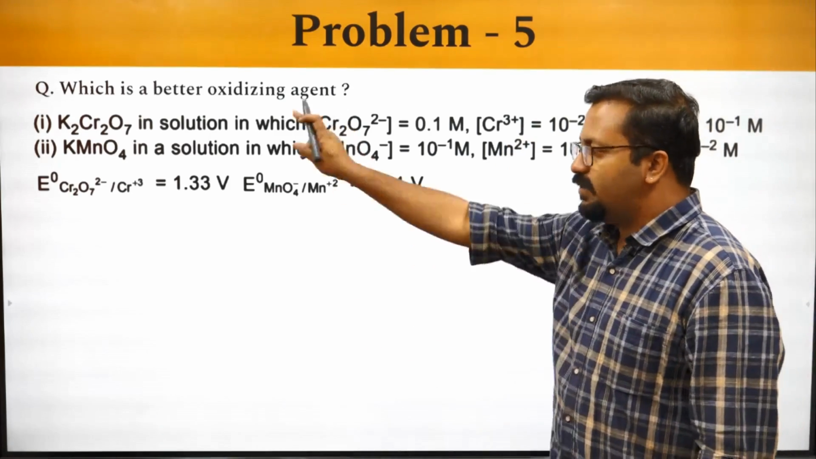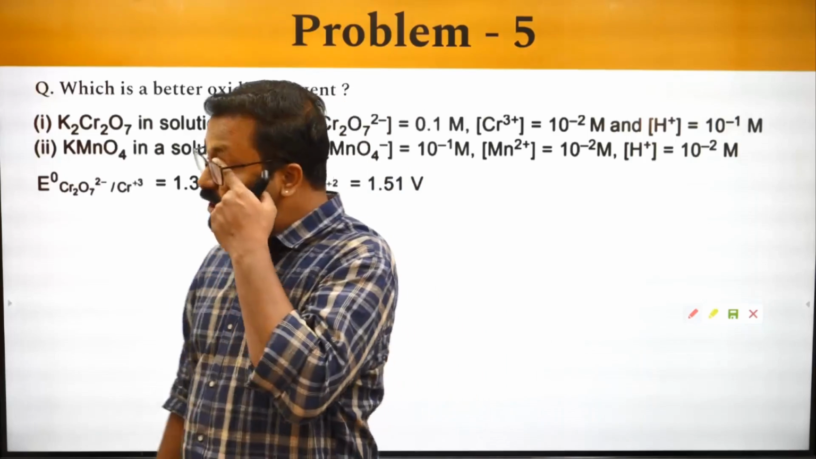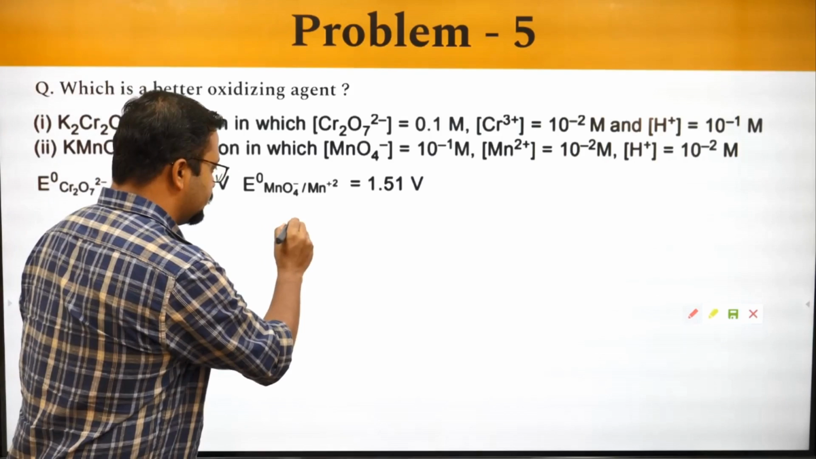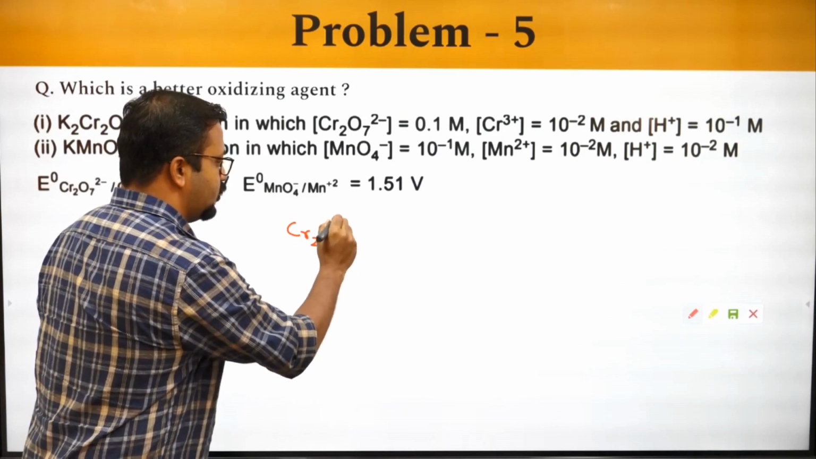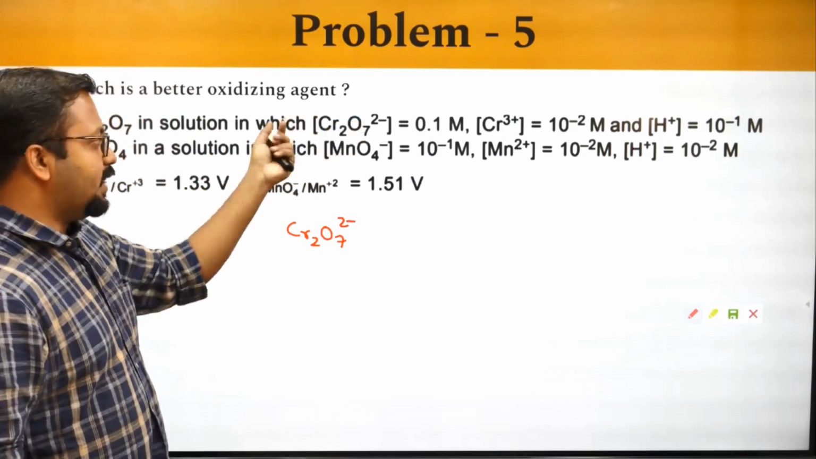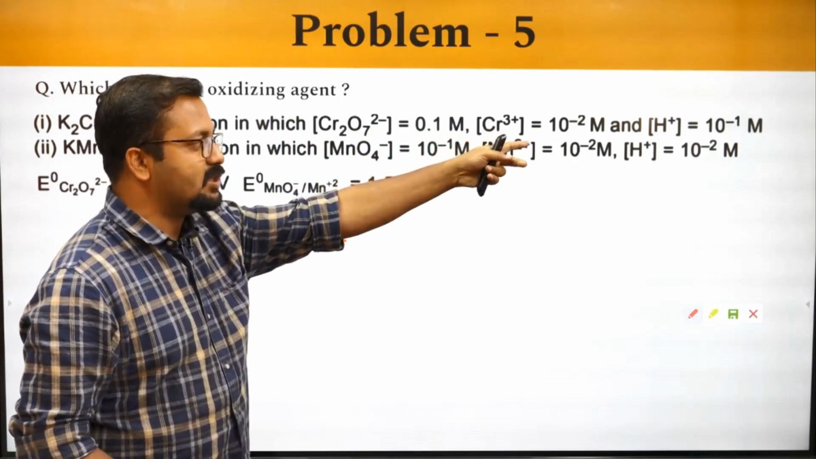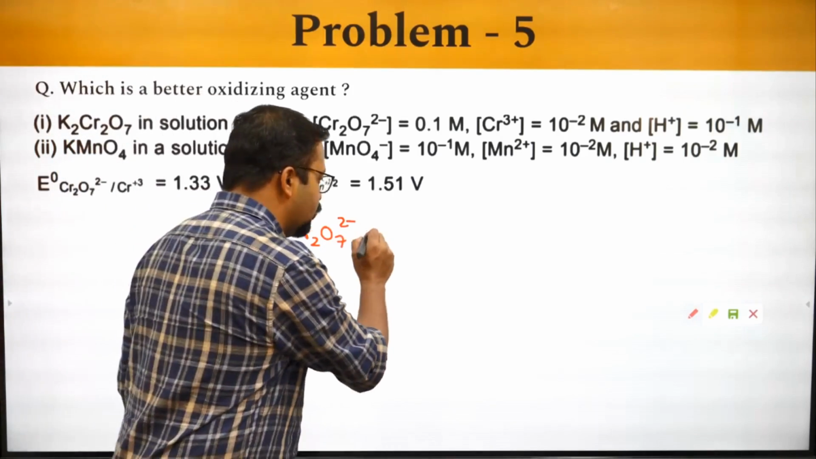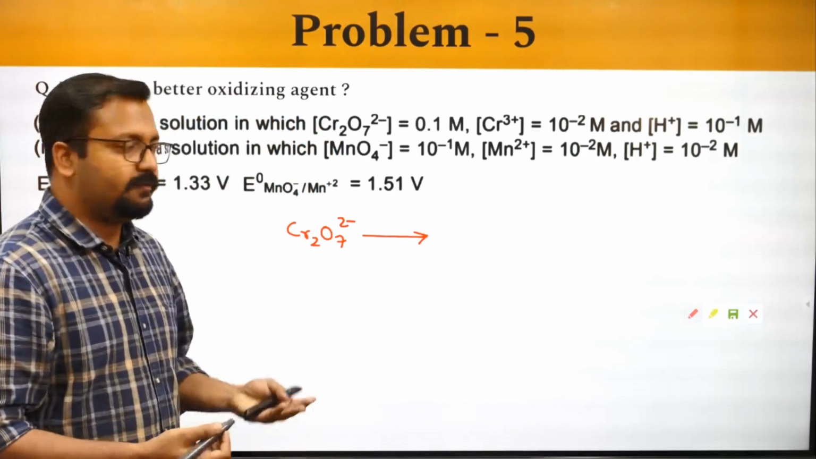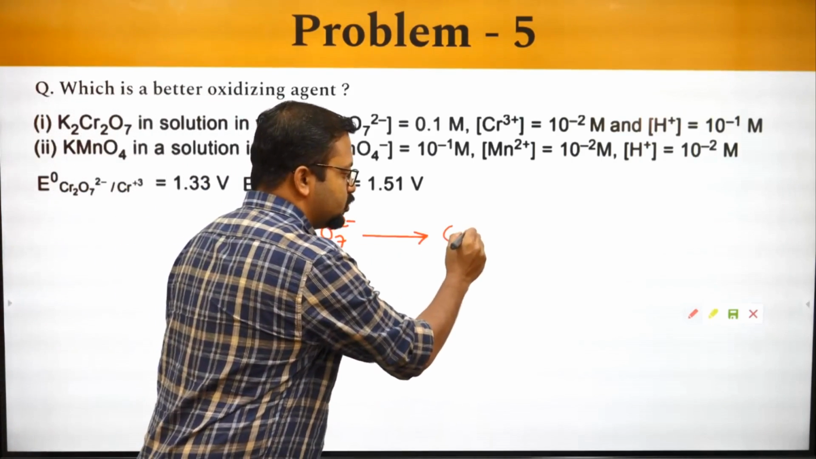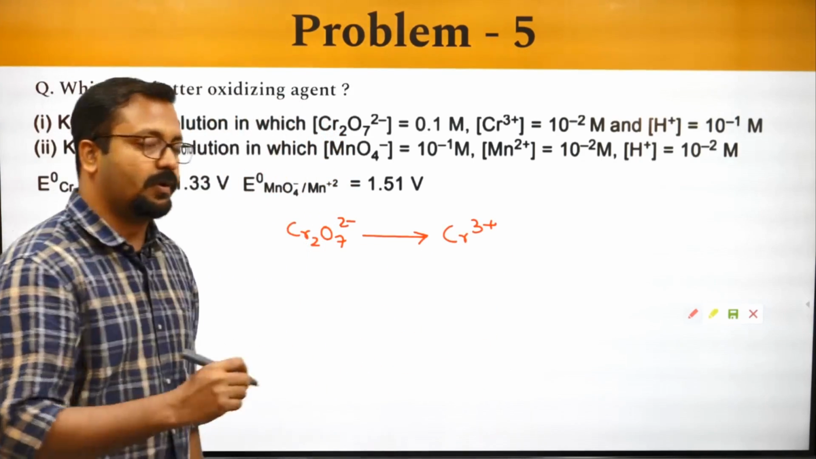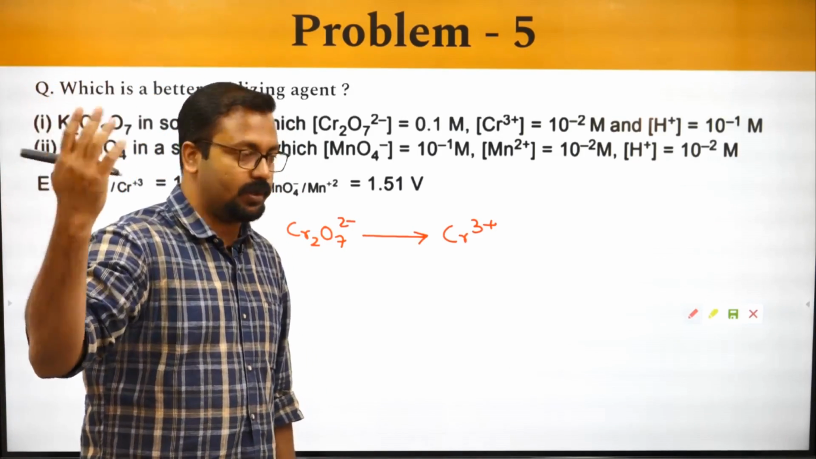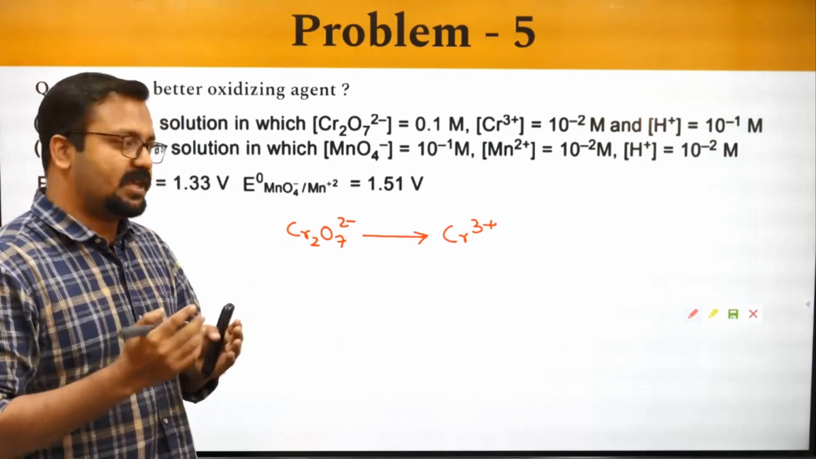So let's see, we take the first equation. Potassium is not important because potassium does not take part in the reaction, and we take dichromate, Cr2O7 2 minus. Since the concentrations of dichromate ion, Cr3 plus and H plus are all given, it would be best if we balance the reaction. If you know the balanced reaction, it's good, but try to balance the reaction also. This question takes cues from redox reactions and balancing of redox reactions as well. So everything comes into electrochemistry.